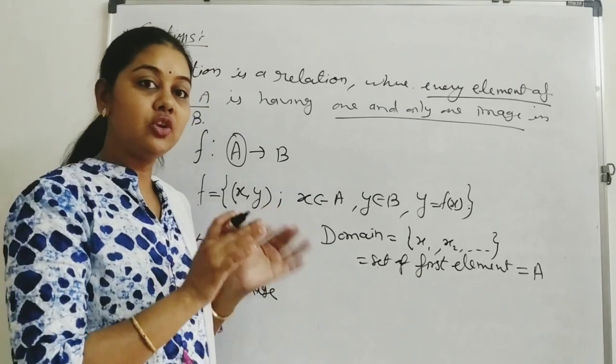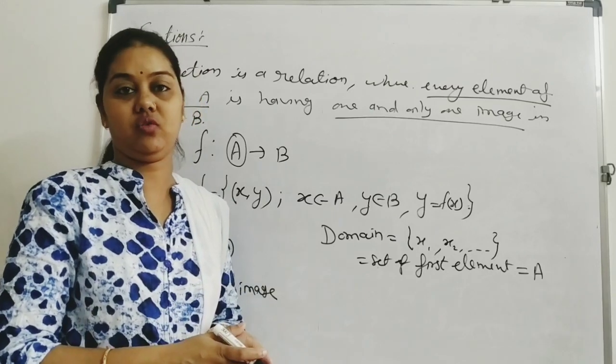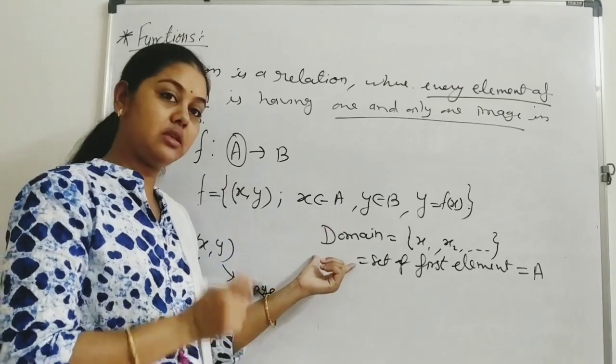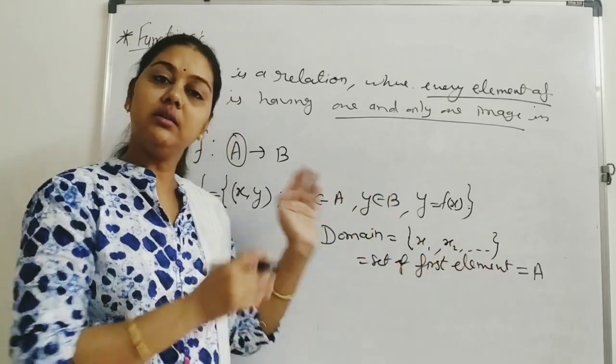It means no element remains in A which doesn't have an image. So in the case of a function, the first set A is our domain.